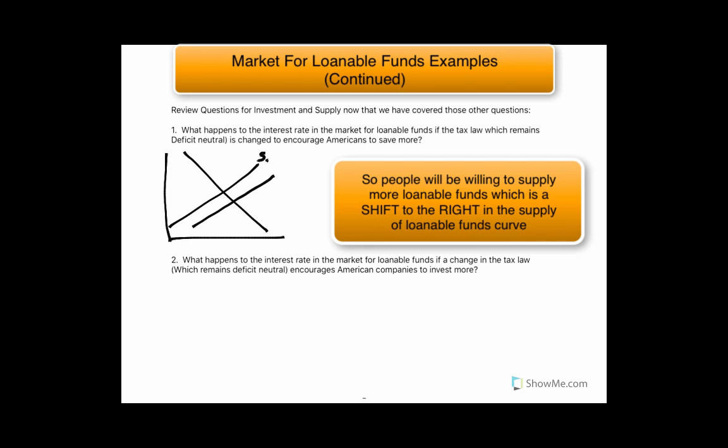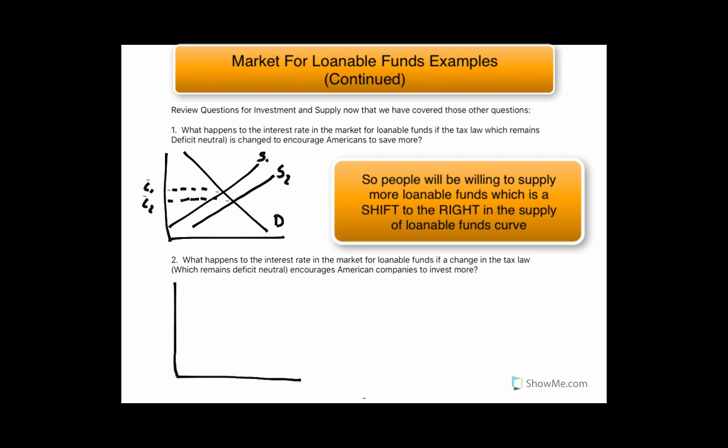So we go from supply 1 to supply 2, versus this demand, and that's going to decrease our equilibrium interest rate. So we go from I1 to I2 here. Increasing the supply of loanable funds decreases the interest rate because more people are putting money in banks, so banks have a higher supply of money and they'd be willing to loan out that money to potential investors at a lower interest rate.